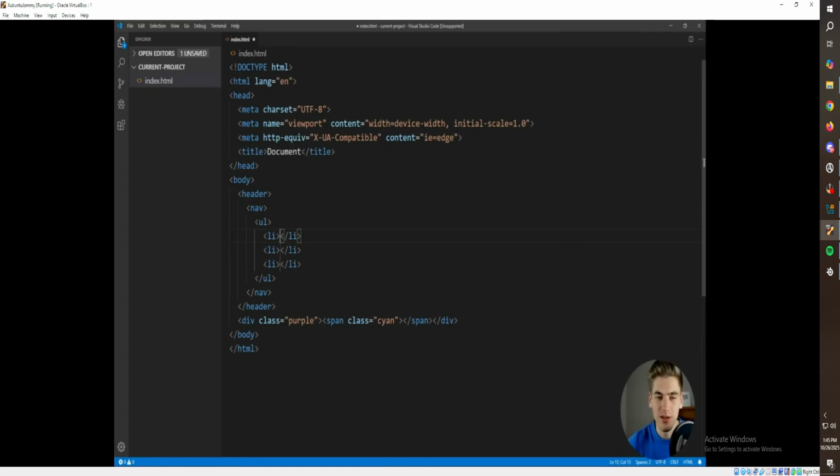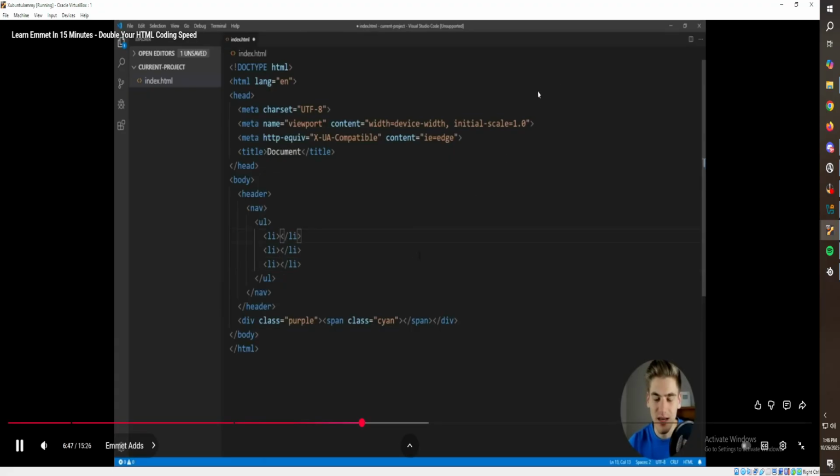And when we hit enter, you see we have these 3 LIs. And so if I type information and hit tab, it moves me to the next LI. We'll probably use some of this stuff as we go. And on top of that, if we go back to this,